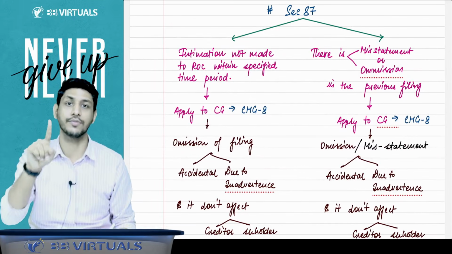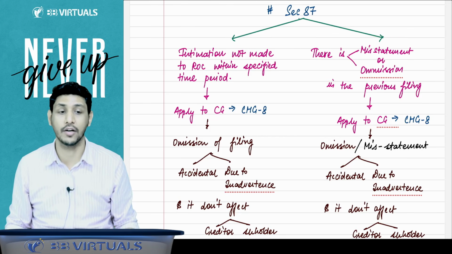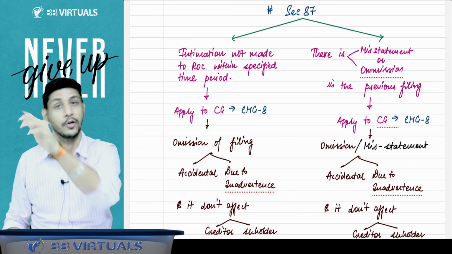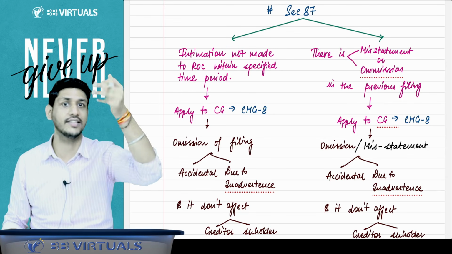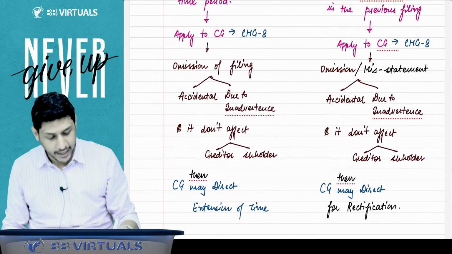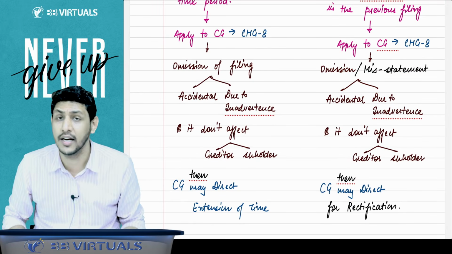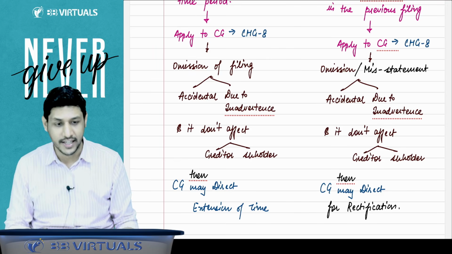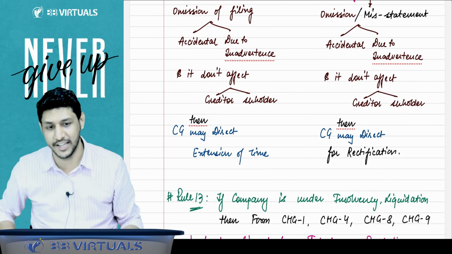In section 87, there is one more case given: if you have filed something but there was some misstatement or omission in it. You have not omitted to file the form; you have filed the form, but in the form you have omitted something, you forgot to write something. Then you can apply to the CG for rectification of that form, and you have to explain that the omission or misstatement was accidental and is not affecting the interest of any shareholder or creditor. Then in that case, the CG may grant you the rectification, and you can rectify your mistake or misstatement.